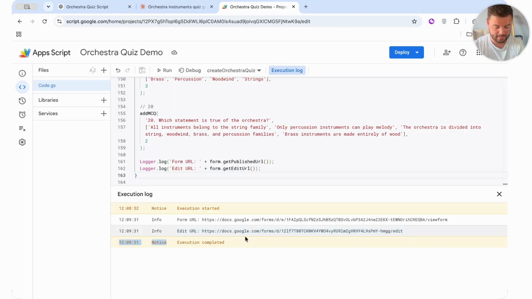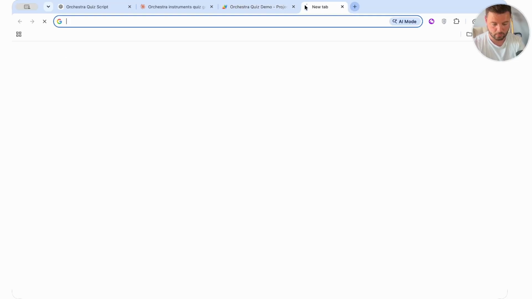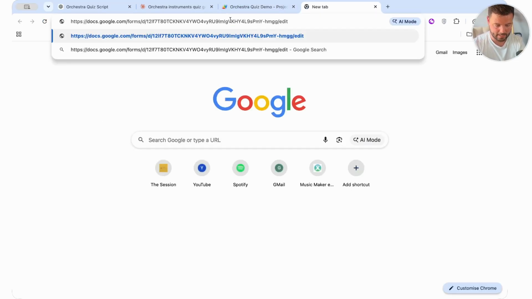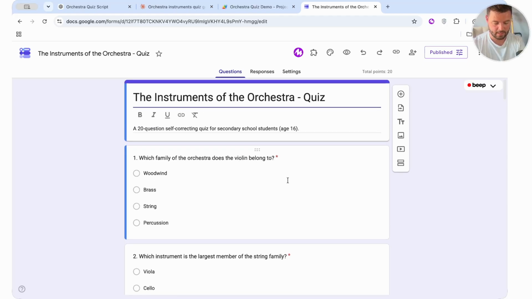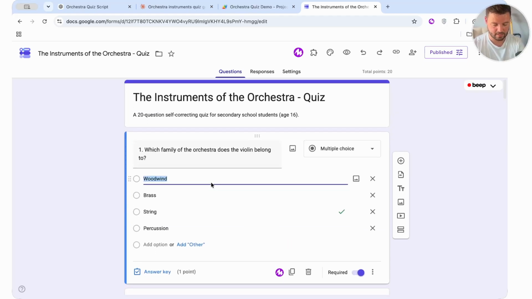If I take this URL from the HTTPS part all the way till the end, I'm going to copy that by hitting Command and C, go to a new tab, paste that in, and there you have your quiz. You'll also see that as I select on the quiz, all of the auto-correcting features that you would expect in a Google quiz form are there.